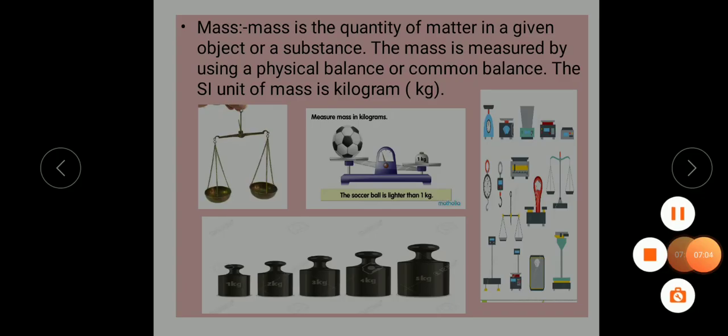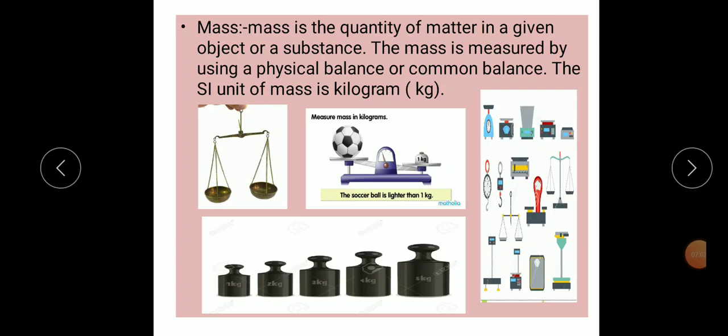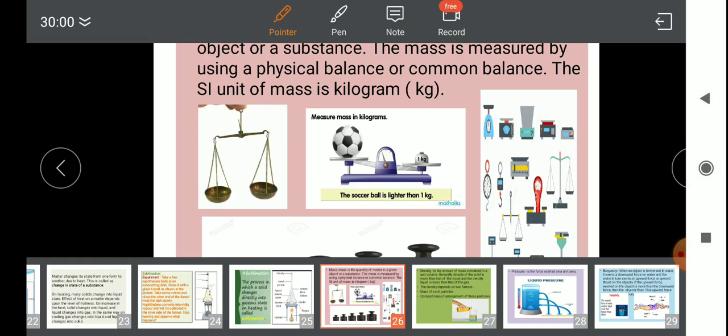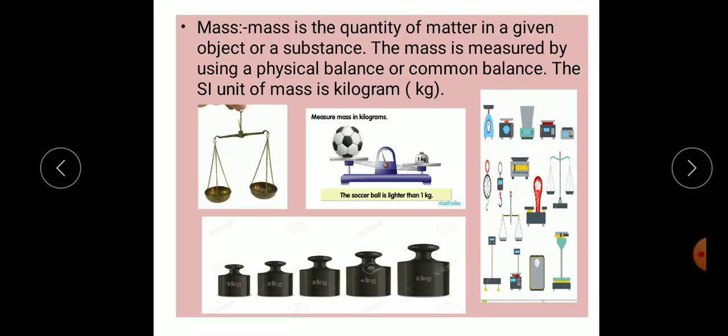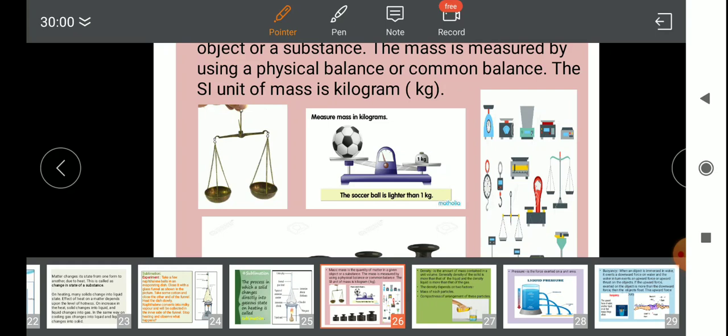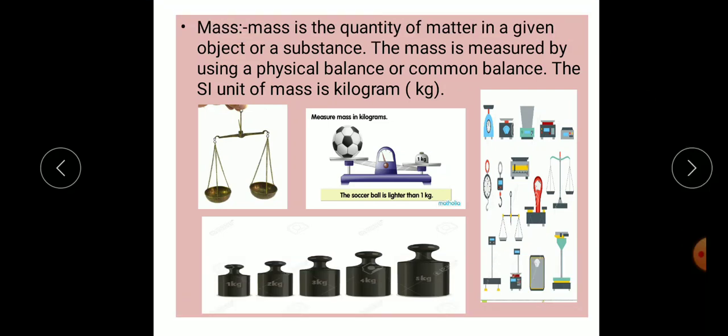Next is mass. Mass is the total quantity of matter in a given object or substance. The mass is measured using a physical balance or a common balance. You can see, students, here the olden type of common balance, and these are the modern physical balances. The SI unit of mass is kilogram. SI means International System. The SI unit of mass is kilogram, kg.